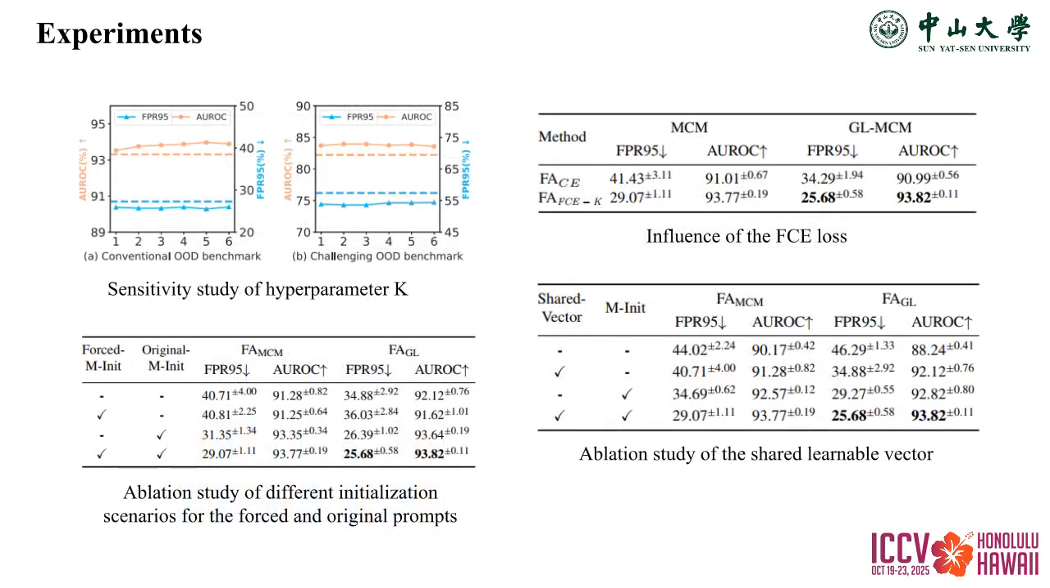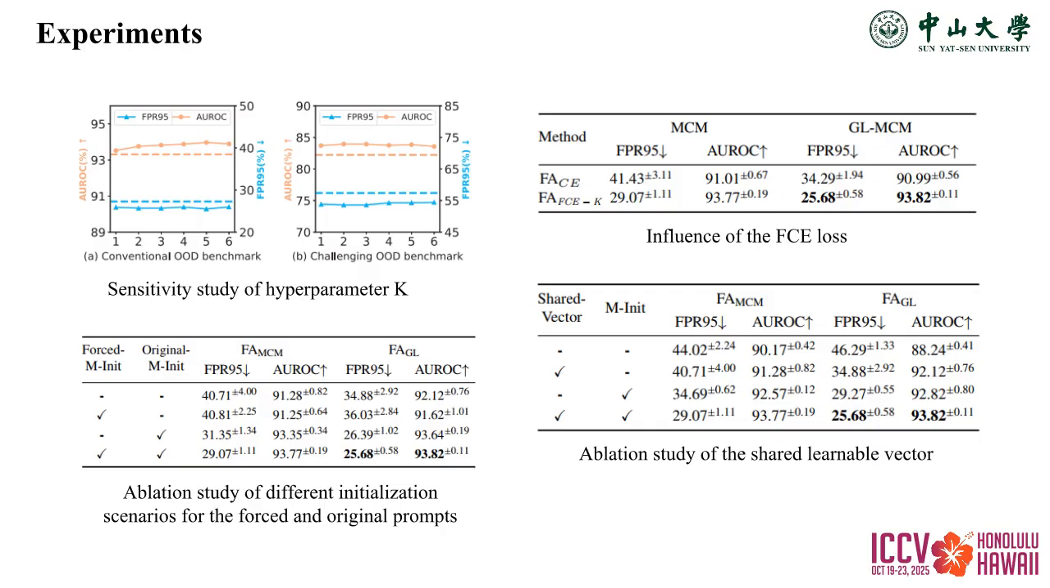Finally, we conduct a series of sensitivity and ablation studies, as shown in these tables and figures. For sensitivity studies, overall with K ranging from 1 to 6, our method is stable and outperforms the best baseline. Especially as K increases, the average AUROC shows an upward trend and then tends to be stable, showing a bottleneck in capturing more comprehensive semantic representations of the ID classes. For ablation studies, we demonstrate the effectiveness of our FCE loss. Then, compared to random initialization, employing consistent manual initialization for both prompts enables the forced prompt to effectively learn more specific descriptions of the ID classes.